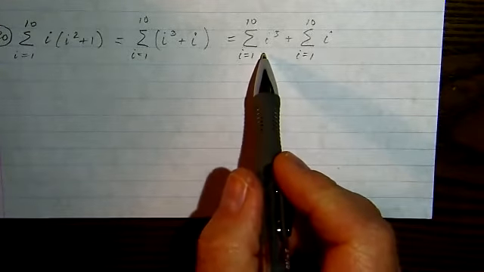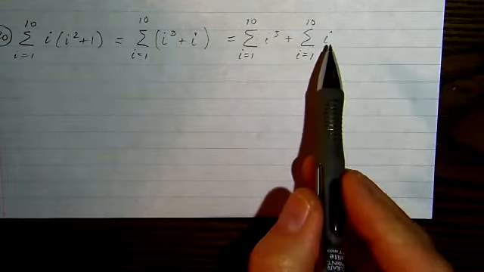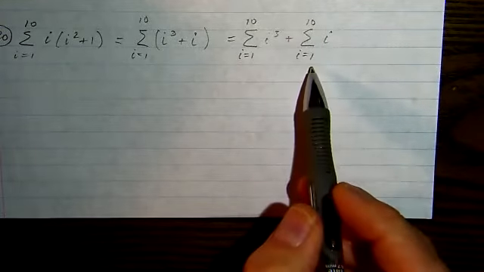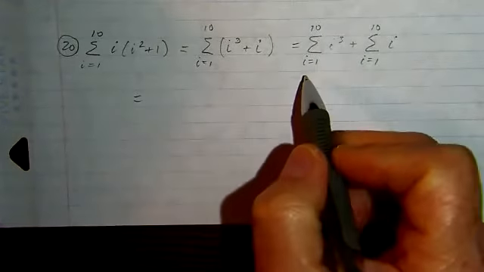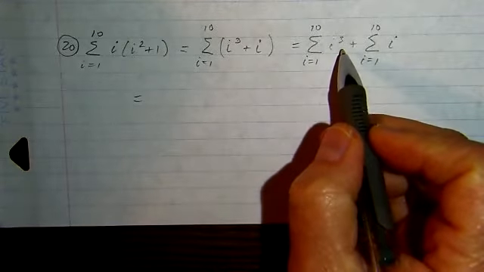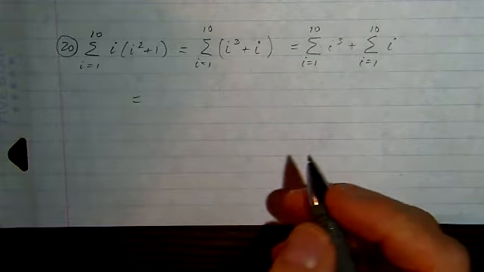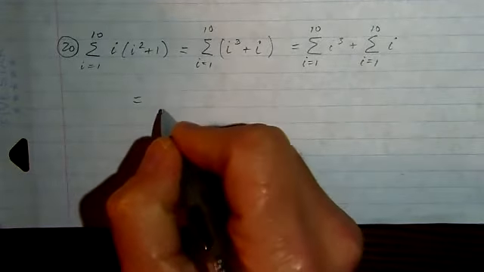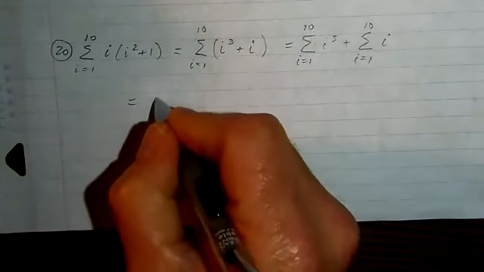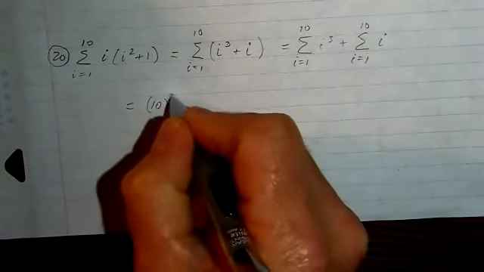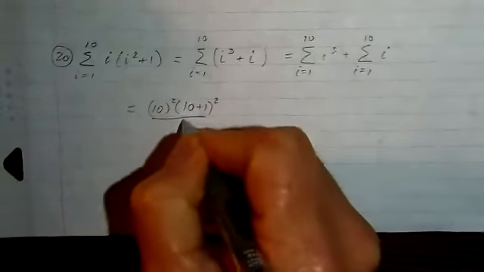And now, if you look back on page 260, we have a formula that will tell us the value of this, and we have a formula that will tell us the value of this. So we're going to apply those formulas directly. For the first one, the sum of I equals 1 to 10 of I cubed: the sum of I equals 1 to n of I cubed is n squared times n plus 1 squared over 4. And in our case, n is 10. So it's going to be 10 squared times 10 plus 1 squared over 4.